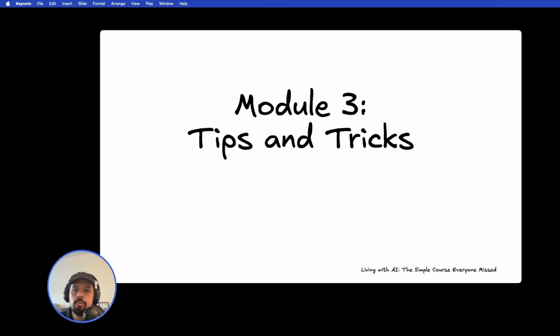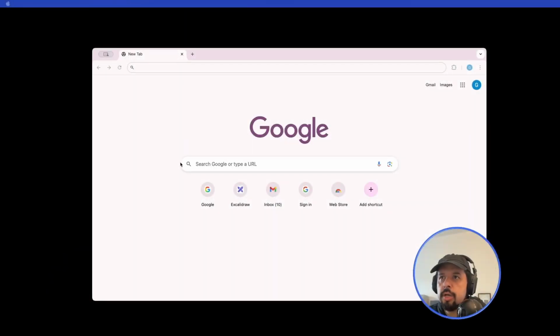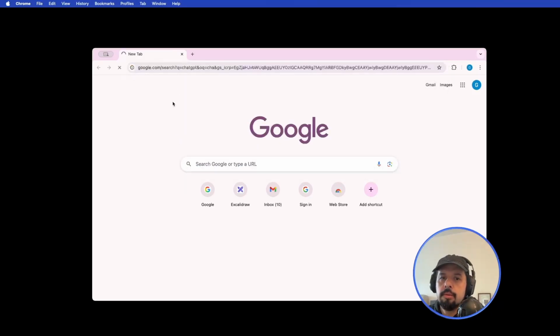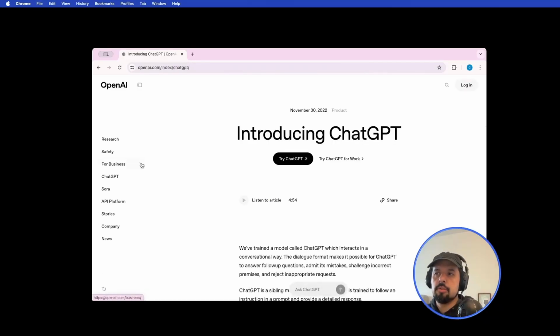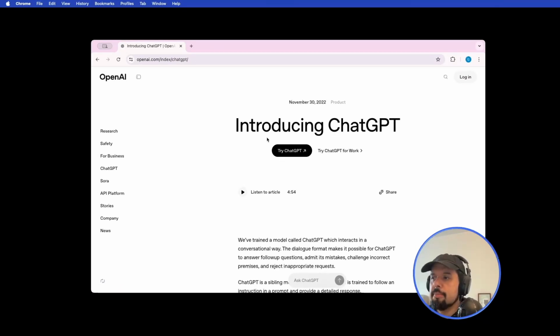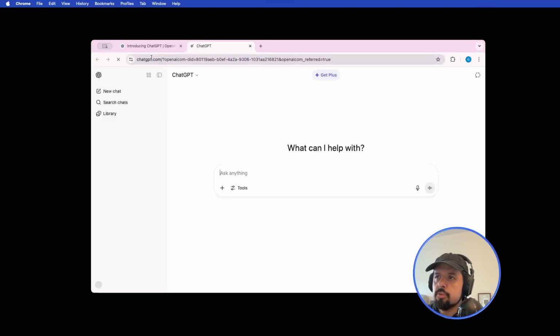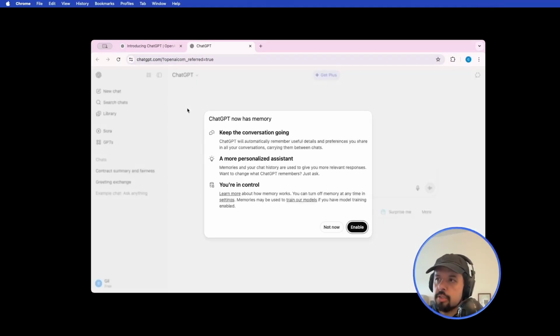All right, let's go to module 3, tips and tricks. For today, I think it's easier to just go and try it. We will test several providers so that you can see what I'm talking about. The first one would be, let me choose one, probably ChatGPT. Let's start with ChatGPT. It was the first one, so it's nice to start with them and show you a little bit. Let's explore together. Instead of a course, I just wanted to show you what you can actually do.